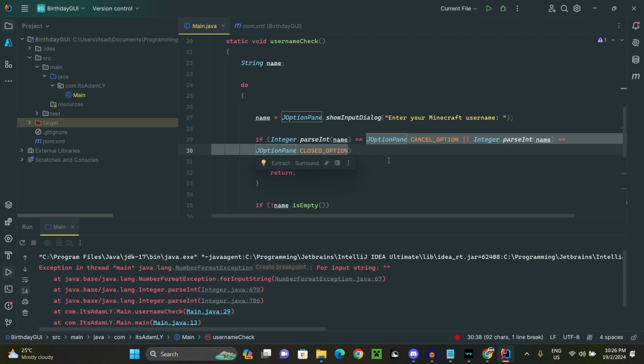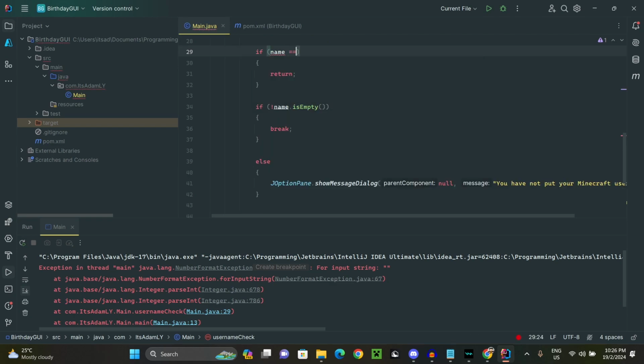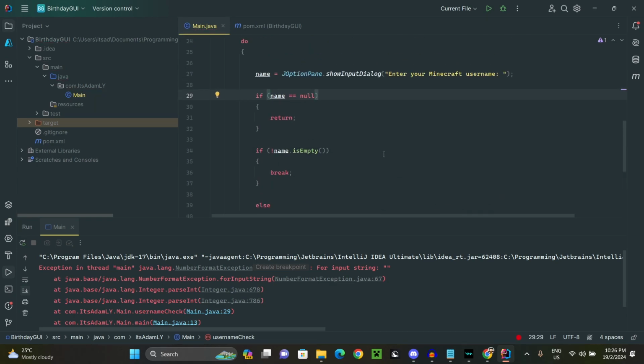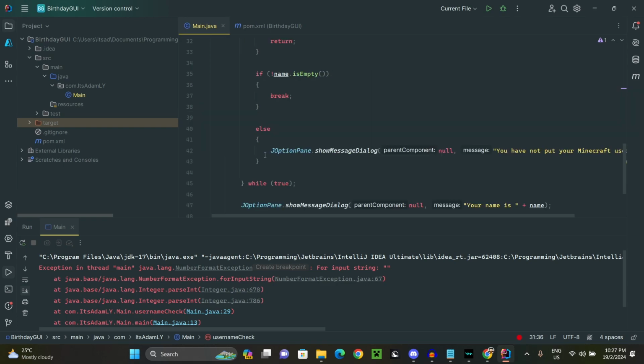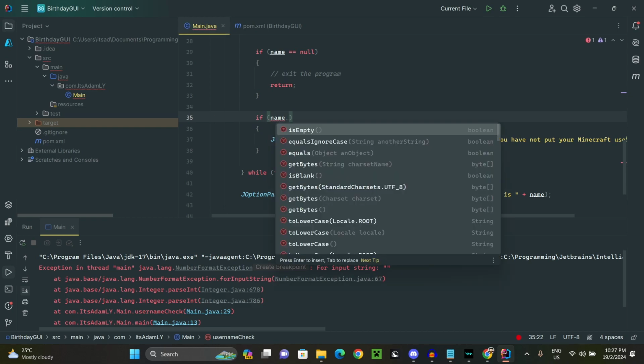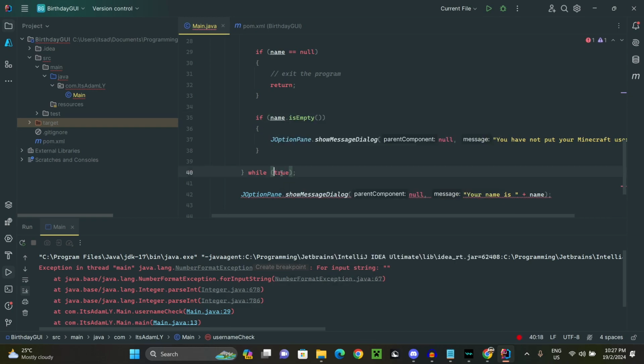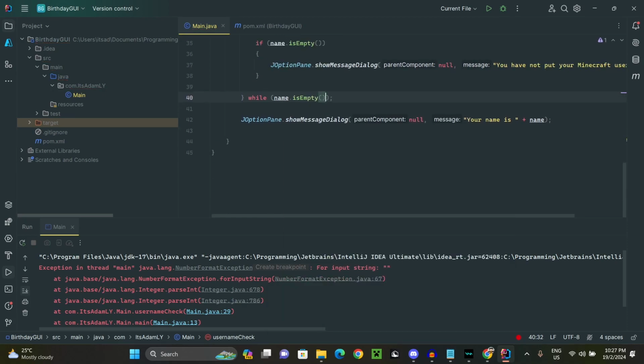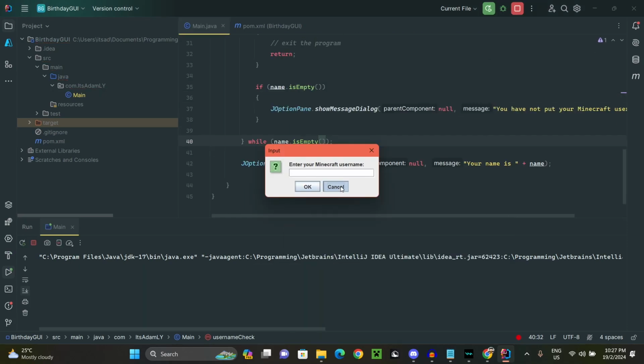Maybe if we were to say that name is null, then we return, because from what this error says, if we press X or cancel, it actually returns null. So maybe exit the program, or maybe if name is empty, yeah, okay, let's do that.